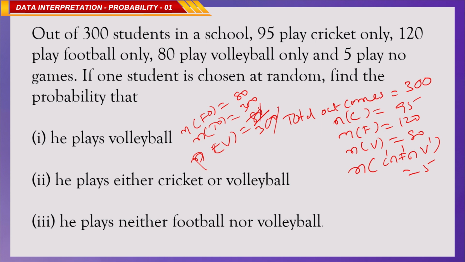Simply, 2 4s are 8, 2 15s are 30. The answer is 4 by 15.